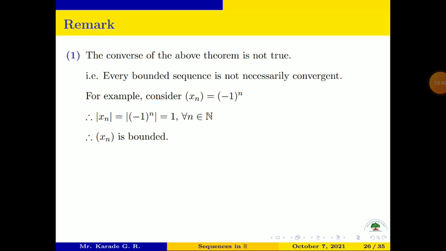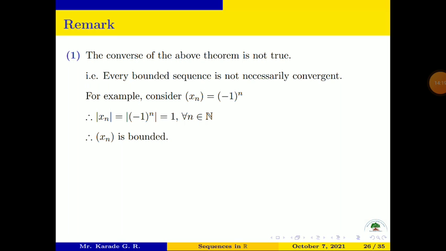But we see here that as n becomes larger and larger, the terms of that sequence are not approaching any real number. The terms are oscillating around 0. The first term is −1, the second term is 1, the third term is again −1, the fourth term is 1, the fifth term is −1, the sixth term is again 1.